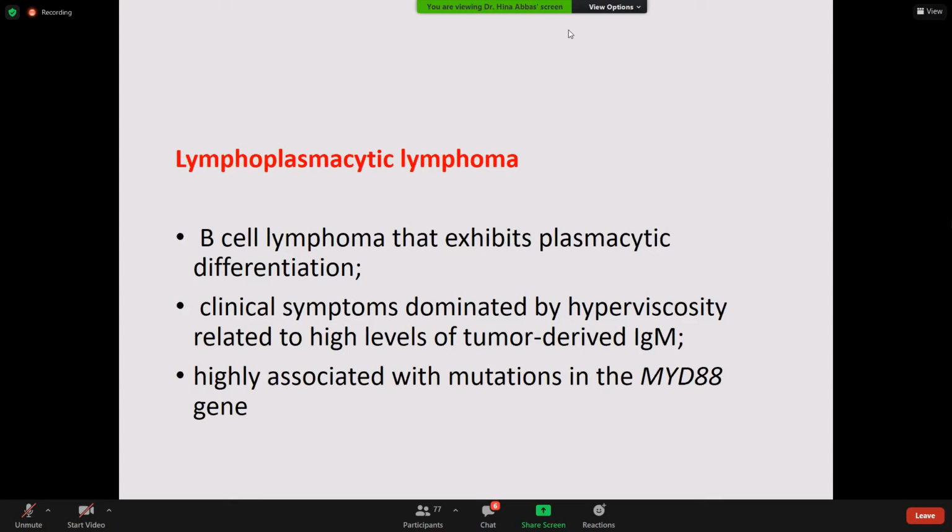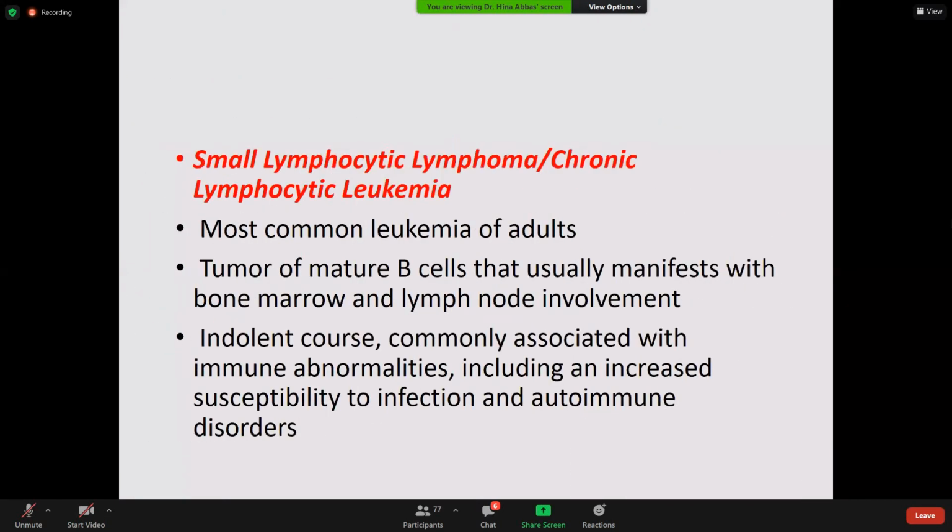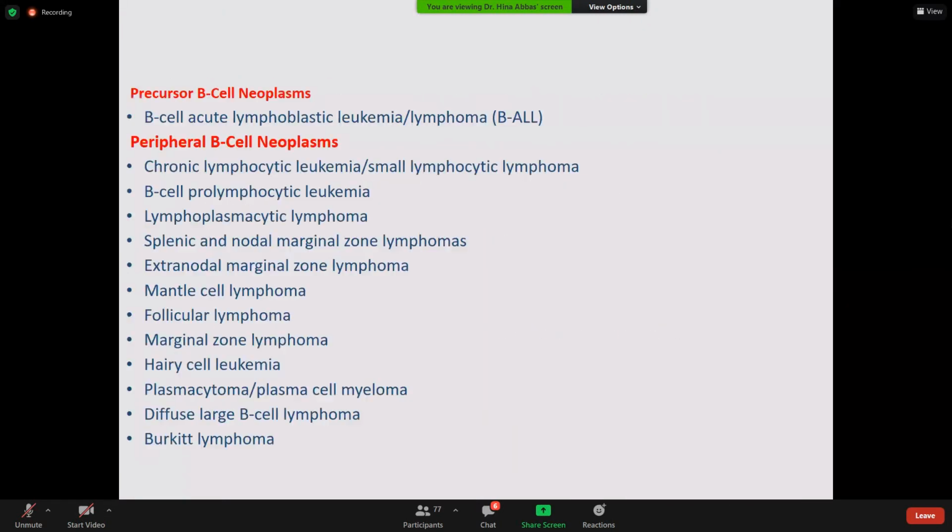अच्छा, बहुत ये broader classification दे दिया precursor and mature. Otherwise the classification है, I'll show you the chart again, कि B cell की ही classification इतनी diverse, इतनी lengthy. There are so many names to memorize, and then each of them have their own characteristics and treatment. But the good thing is the staging is same. The staging and the diagnostic workup for most of the lymphomas is same.